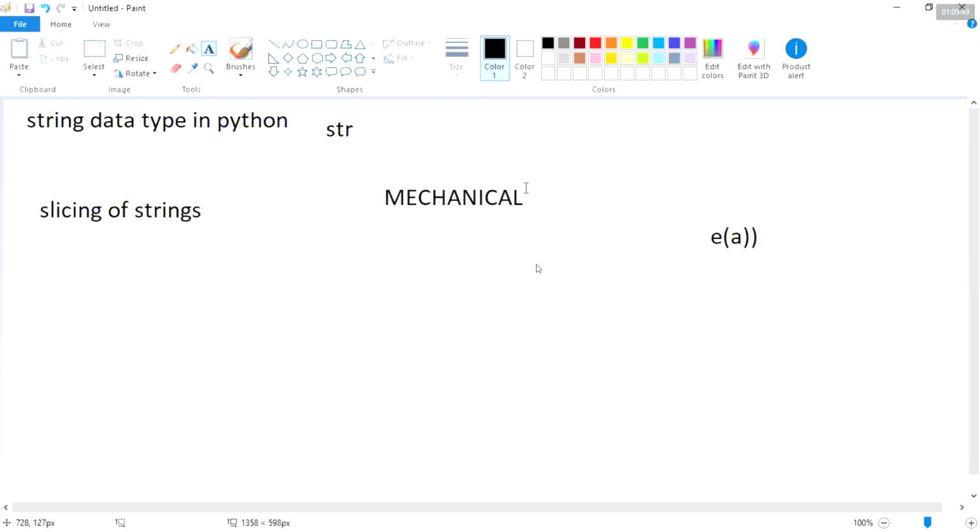The string length, how much is it? Can anyone tell? What is the length of the particular string? 10, sir. Confirm? I will check it once. 1, 2, 3, 4, 5, 6, 7, 8, 9, 10.